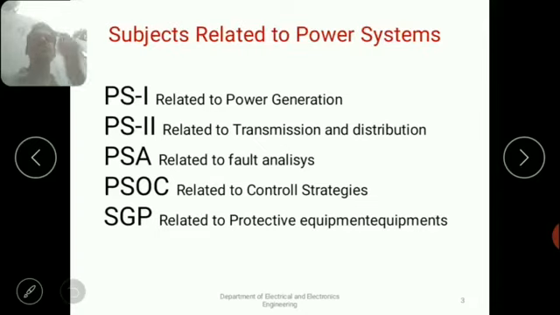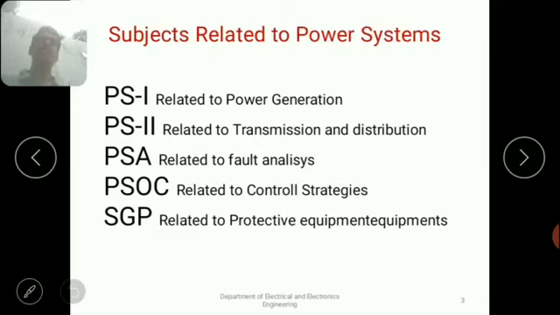And the next one is PSOC, power system operation and control. This subject is totally related to control strategies. How can you control the power flow, and frequency control strategies? Those all come under the subject PSOC. I think this subject is also coming in this semester. We study the PSOC subject also in parallel with SGP. And the last one is SGP.